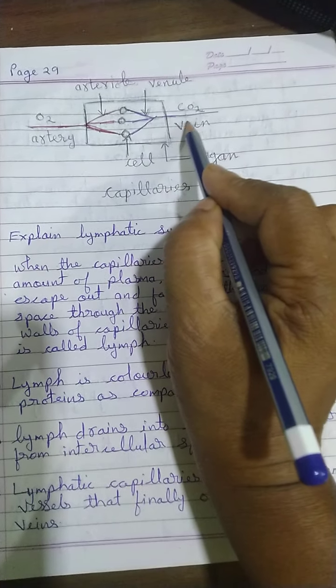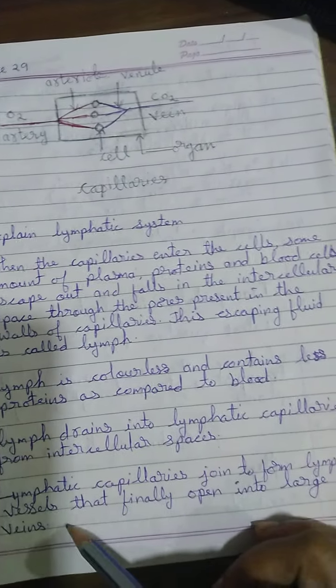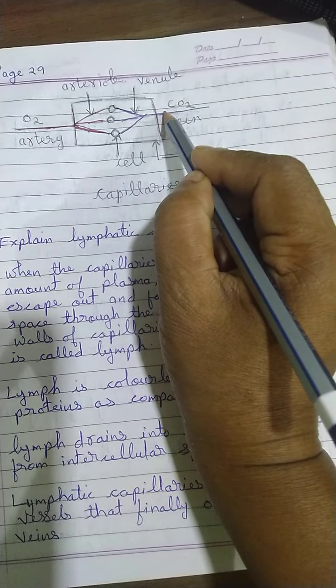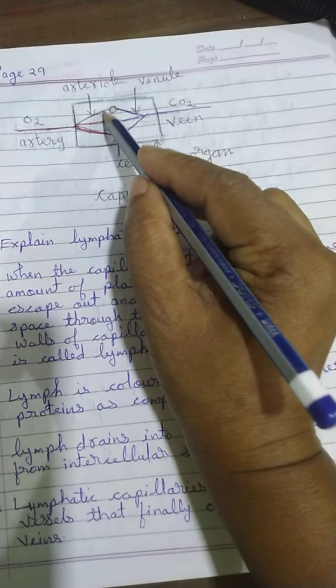Along with the vein by the side, the lymph vessel is also there. Lymph vessels finally open into the large veins. So the lymph vessel will open into this vein and pour all the things that it has collected from the intercellular spaces.